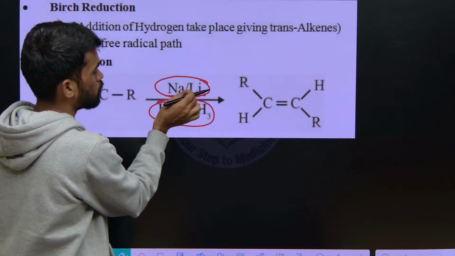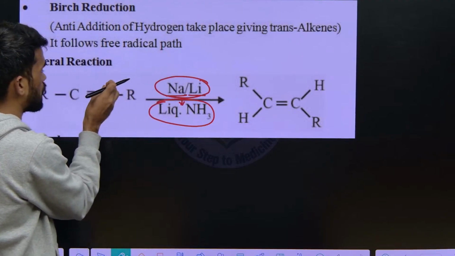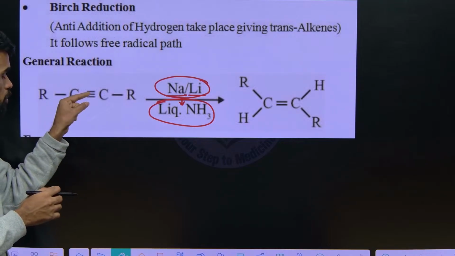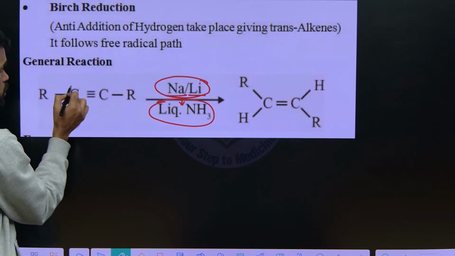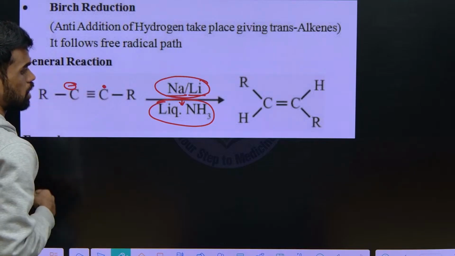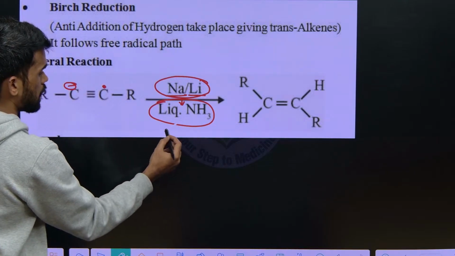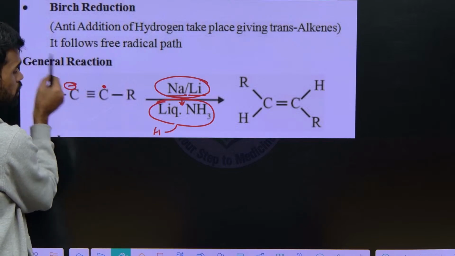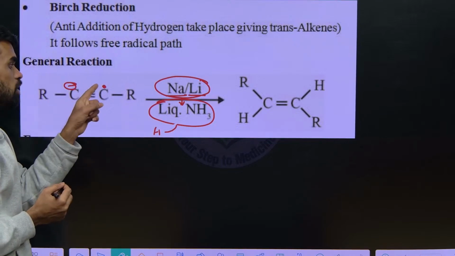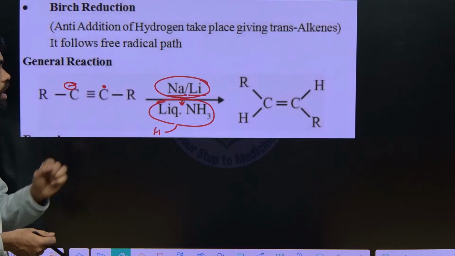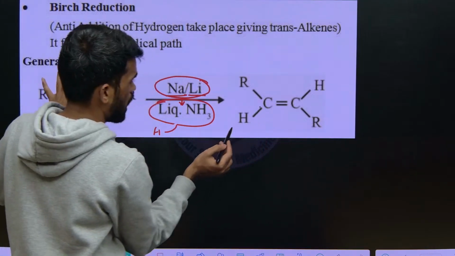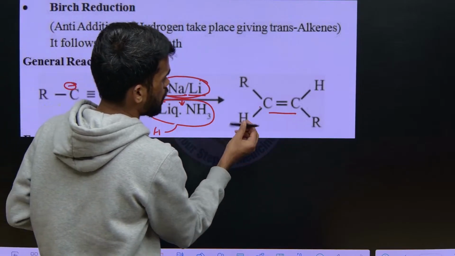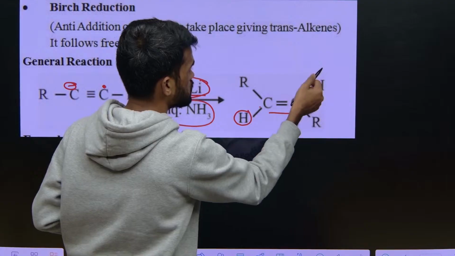So now it will produce high electrons that will be taken by one of these carbons, and the triple bond converts into a double bond by shifting the double bond to the one carbon and a radical onto the other carbon, and liquid ammonia releases a hydrogen atom. That hydrogen will be added to the one carbon, followed by one more over the other carbon. Like that you will be converting a given alkyne into an alkene. So what type of alkene is formed? The 2 hydrogens are on opposite sides, so you can say it is a trans alkene.